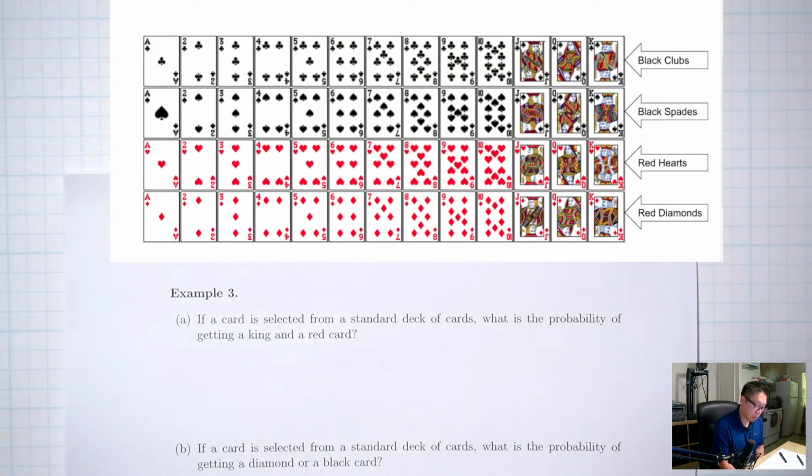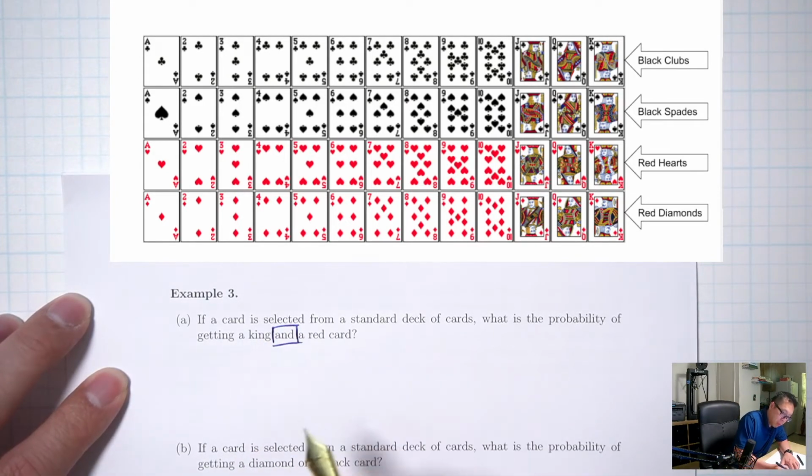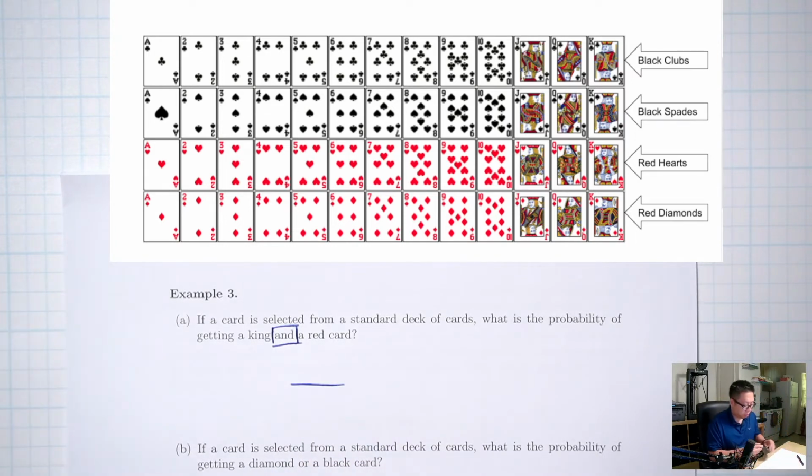Back to example 3, part A. If a card is selected from a standard deck of cards, what is the probability of getting a king and a red card? Keyword I see here is the word and. Okay, so for the bottom, if I pick a card, how many possible things can I get? In other words, how many total cards are there? We said it was 52.